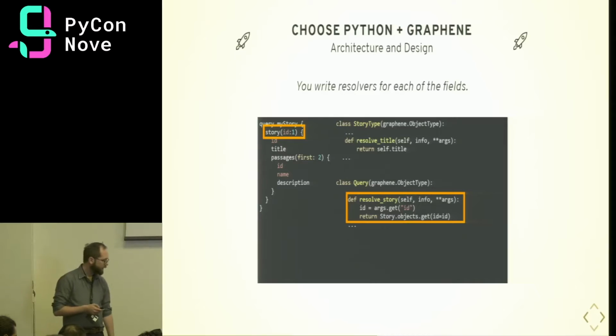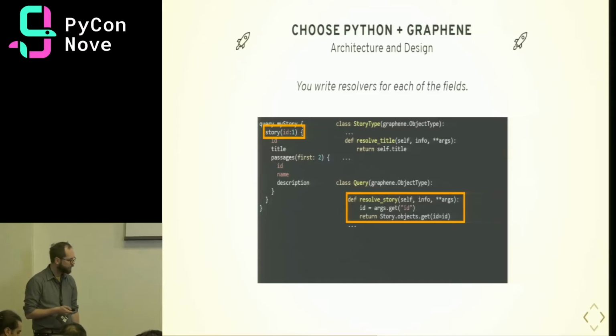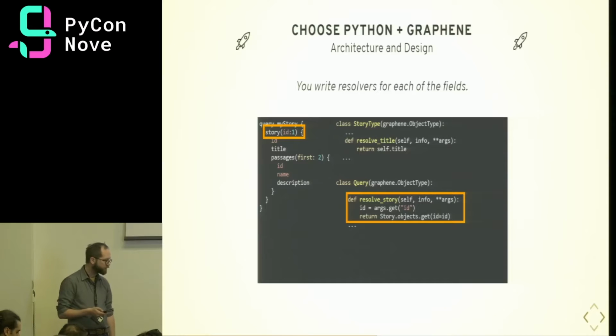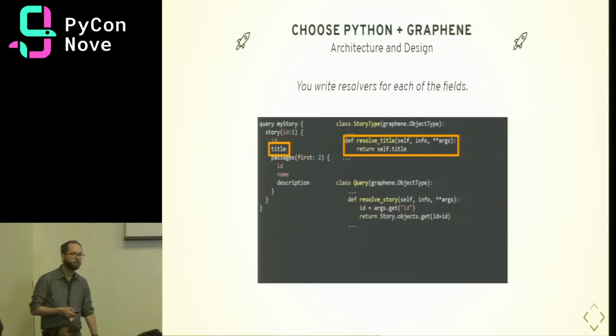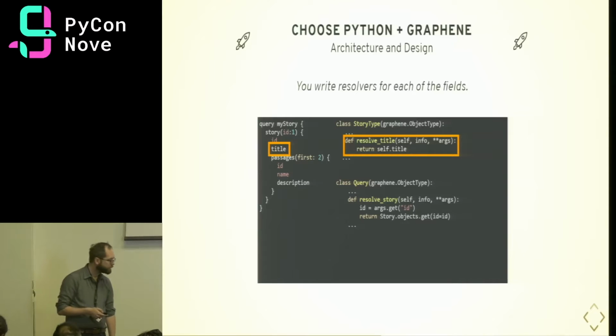And from the arguments, we'll get our ID. And then we can use our Django ORM to get the story with that ID, and return that for resolution in the story type. So that'll go to the title resolver and just get the title from the ORM object that we passed through.